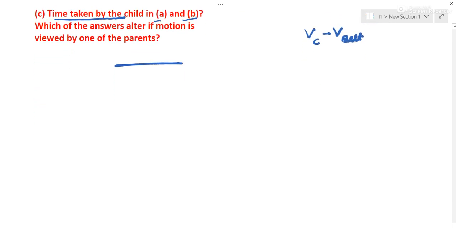So the time taken by the child would be distance upon speed.